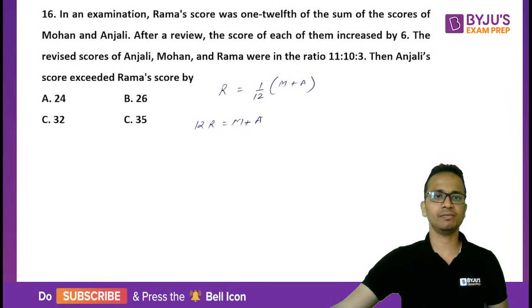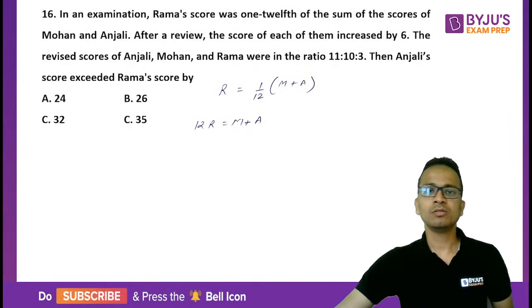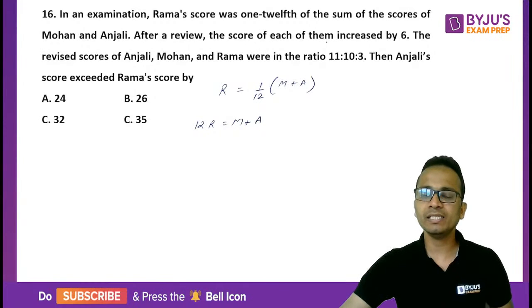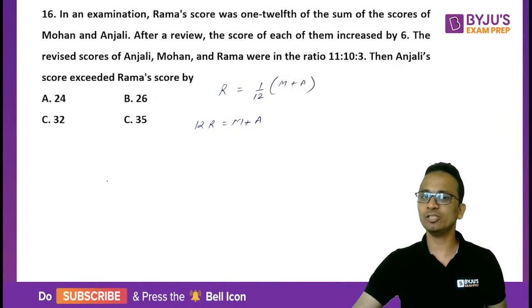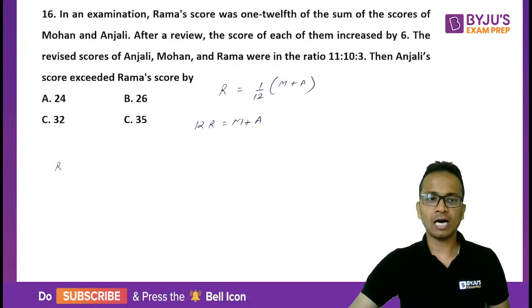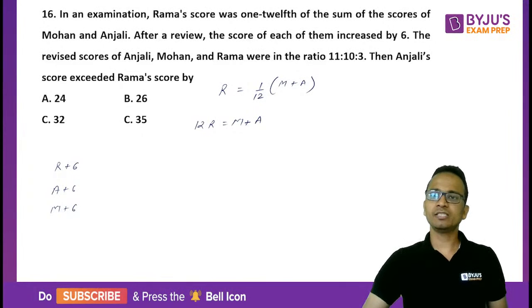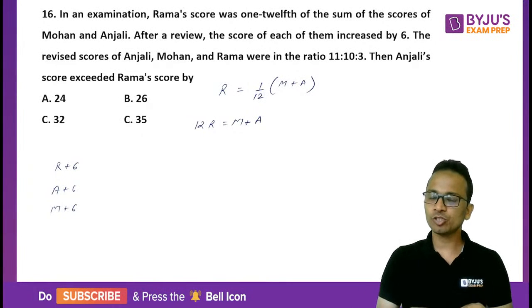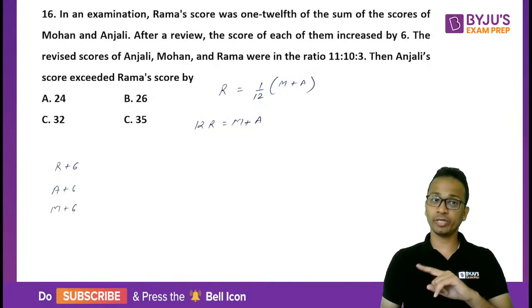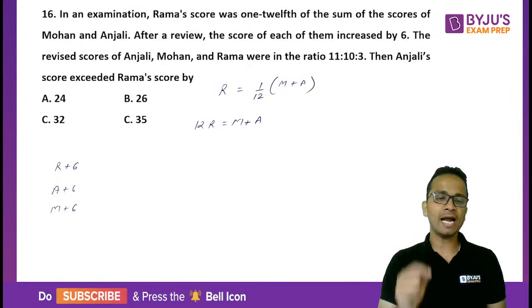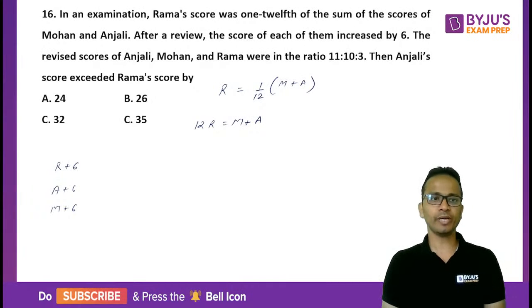एक equation बना ली. After a review, the score of each of them increased by 6. इन सबका score increase हो गया 6 से. So R becomes R plus 6, A becomes A plus 6 and M becomes M plus 6. The scores were revised and each score was increased by 6 marks. So their original scores were R, A and M and the new scores are R plus 6, A plus 6 and M plus 6.